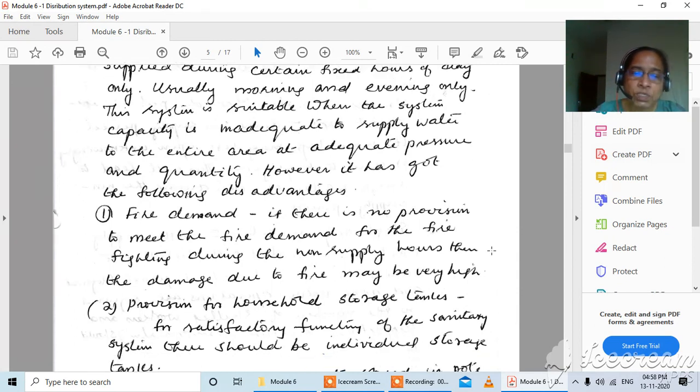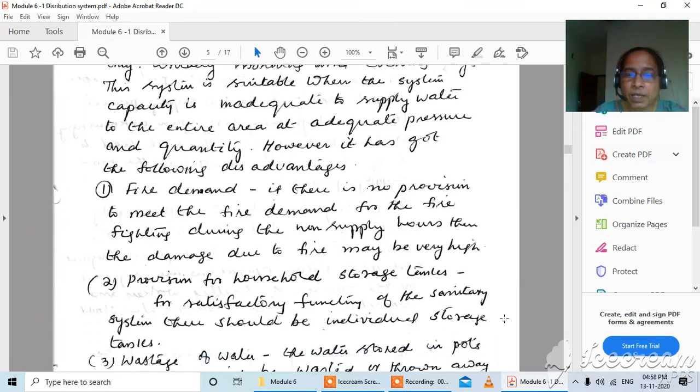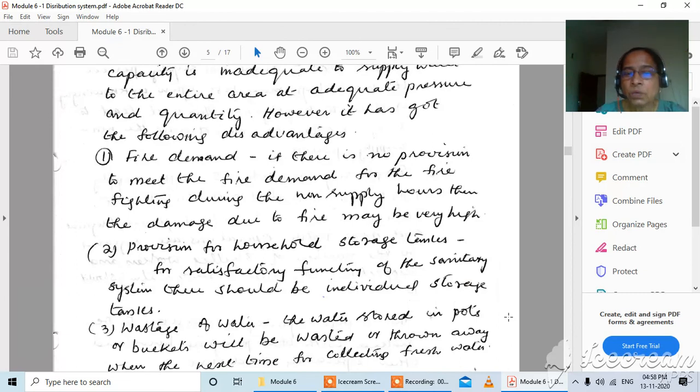The second issue is provision for household storages. That means all the consumers have to have their own individual storage tank, so that during the non-supply hours, they have to store the water required for their demand.